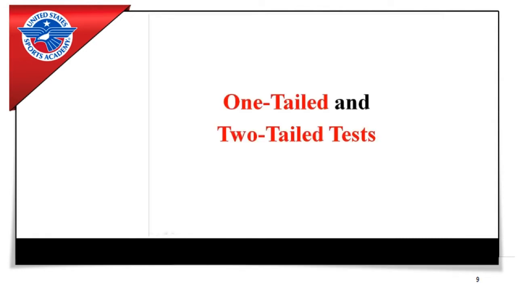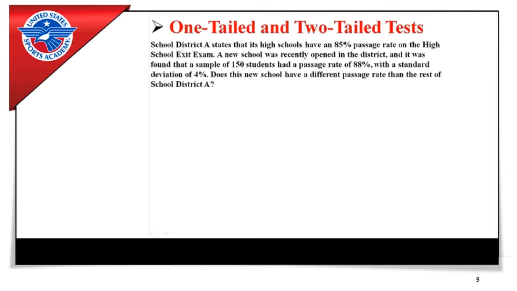Now, when you're first starting off with hypothesis testing, you're going to be doing either one-tailed or two-tailed tests. So I'm going to give you a few examples of each, starting with an example I've been using for a while now. School District A states that its high schools have an 85% passage rate on the high school exit exam. A new school was recently opened in the district, and it was found that a sample of 150 students had a passage rate of 88% with a standard deviation of 4%. Does this new school have a different passage rate than the rest of School District A?